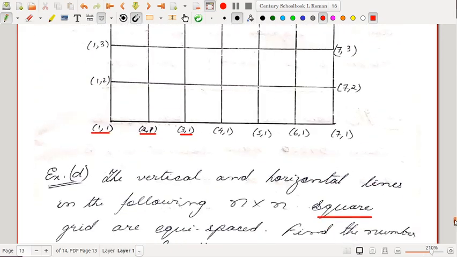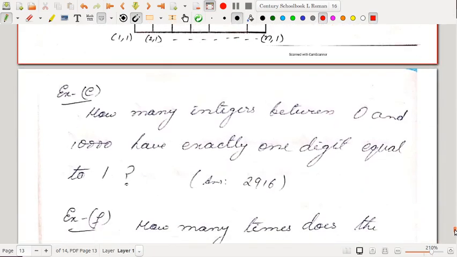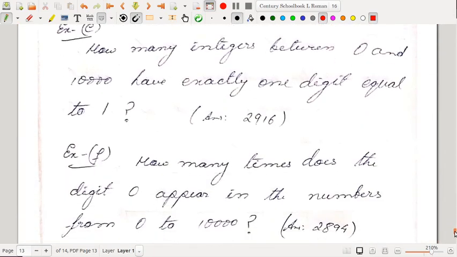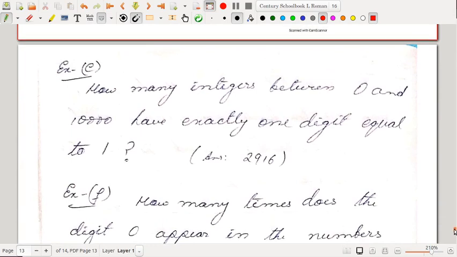So some more problems I will be giving you which you may try. These are general problems involving counting principles, permutations, combinations, anything you can use to try to solve it. How many integers between 0 and 10,000 have exactly one digit equal to 1? That means you have to find how many numbers are having only one digit as 1.